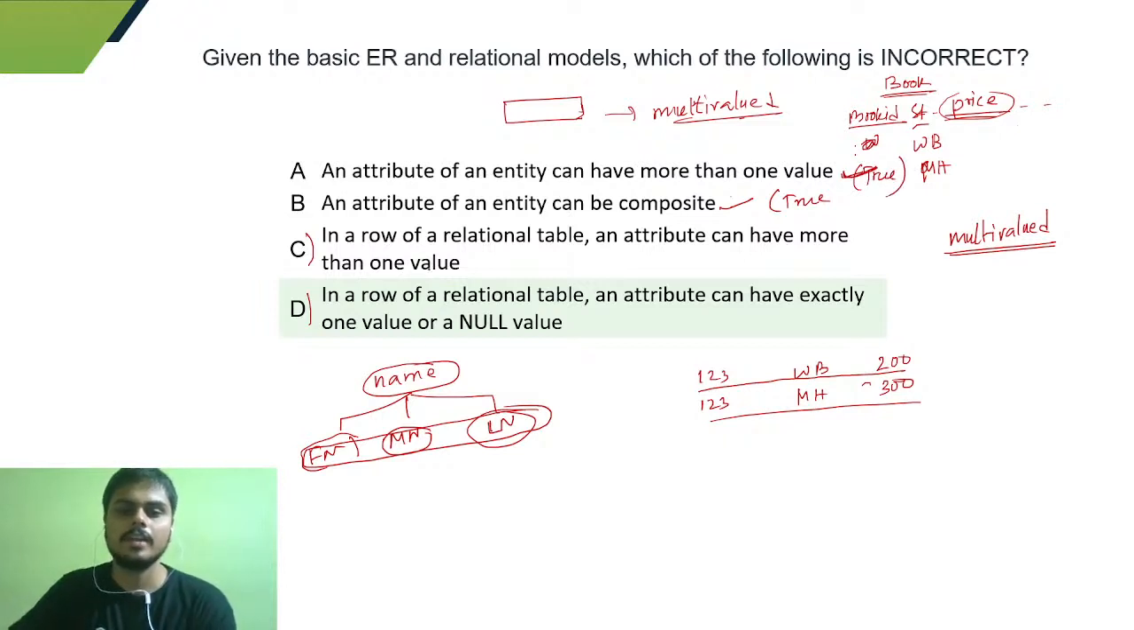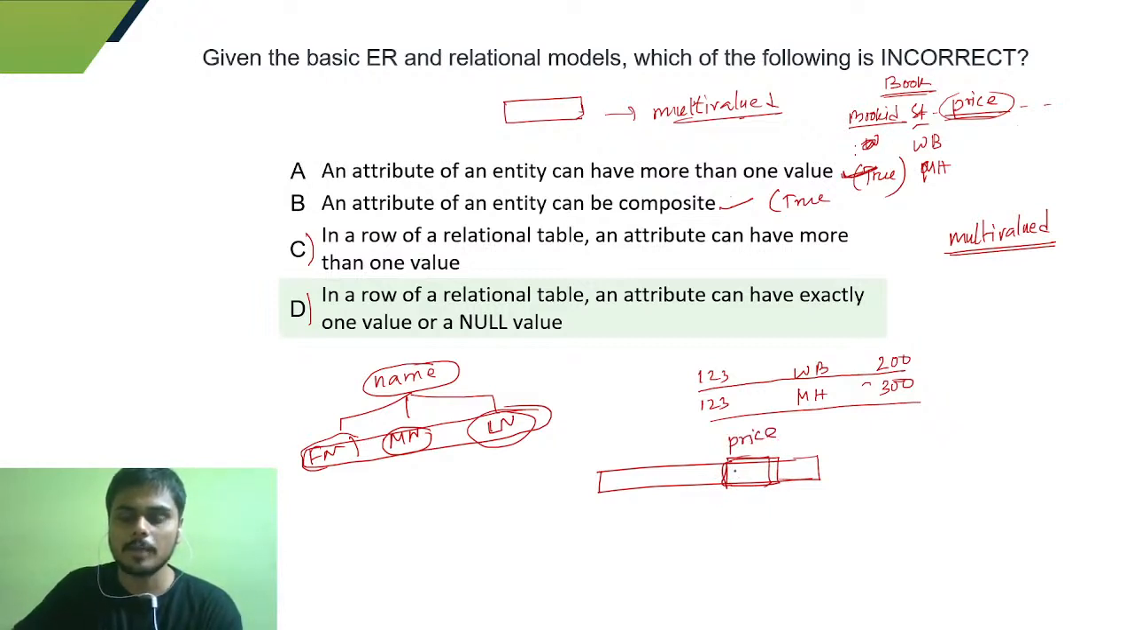The third one is saying in a row of a relational table, an attribute can have more than one value. So it is saying that in a single tuple, or in a single row, you can have multiple values for one attribute. But this is not possible. You cannot have a price like 200, 300. So this is false actually. So which one is the incorrect one?